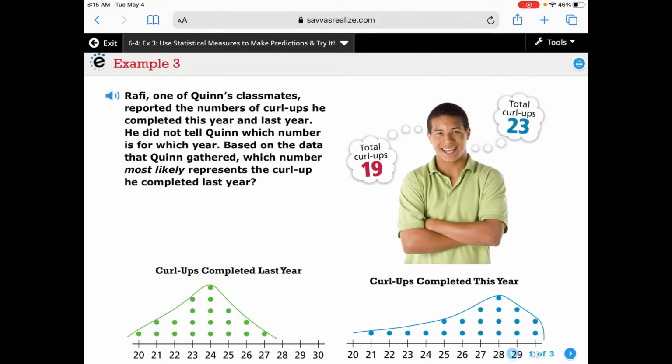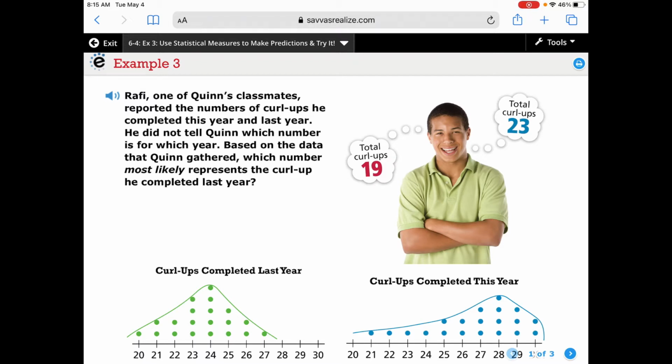Okay, everybody, let's please turn to page 333 of your book. Let's take a look at this one. It says Rafi, one of Quinn's classmates, reported the numbers of curl-ups he completed this year and last year. He did not tell Quinn which number is for which year. Based on the data that Quinn gathered, which number most likely represents the curl-ups he completed last year?